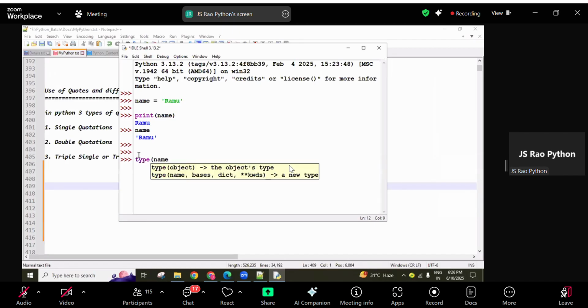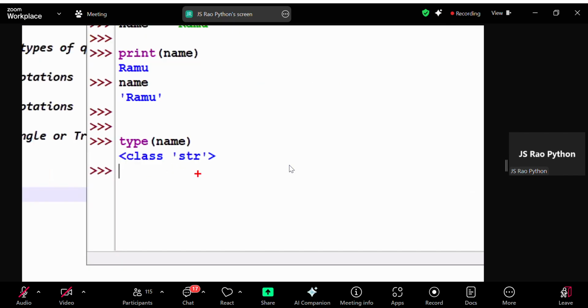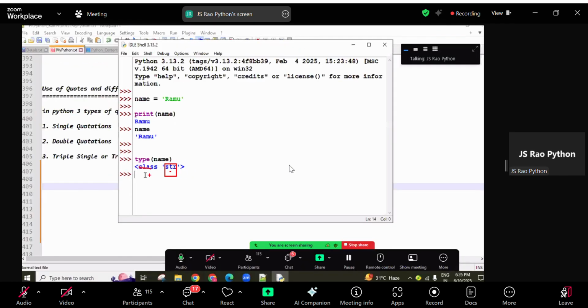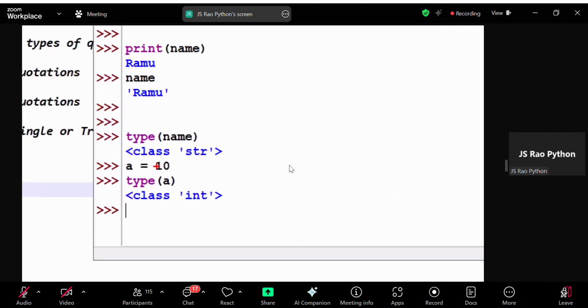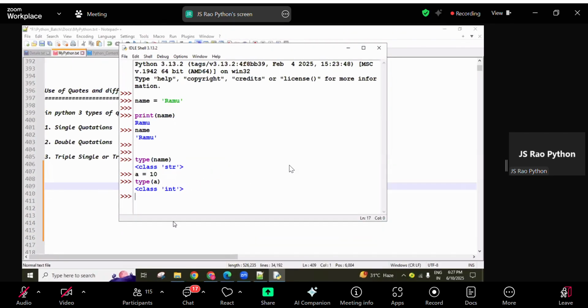Now you can see here, type of name, you are going to get str type. Every data type is like one predefined class. That's why it's represented as class str. Forget about this one, simply remember it as str type. For example, see here a equal 10. Now type of a is int type. This is an integer value. Later we have a separate topic on data types. There we will discuss more clearly every data type, what data types there are and all. Okay, now remember, guys.